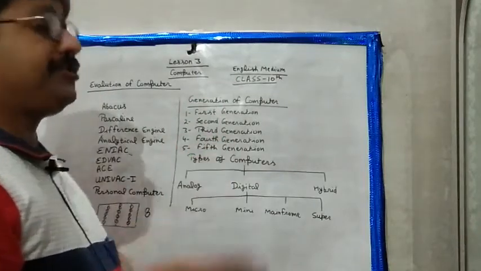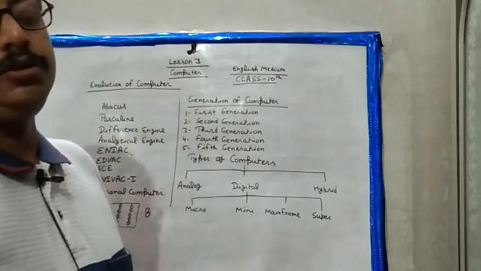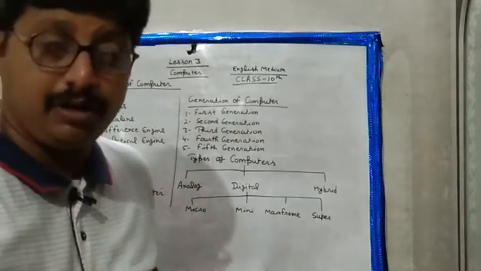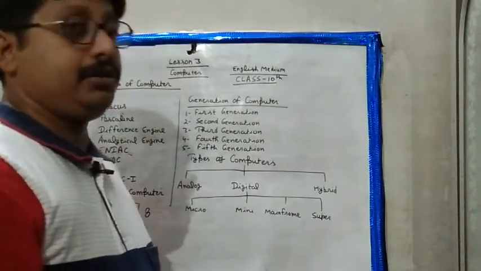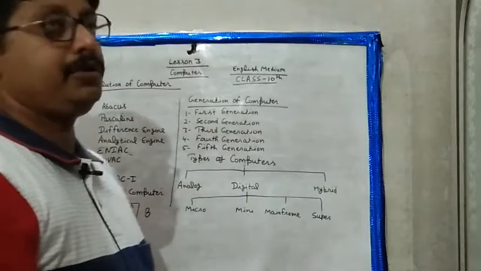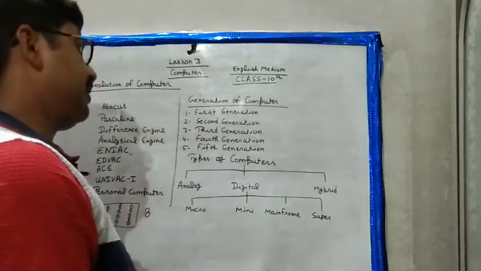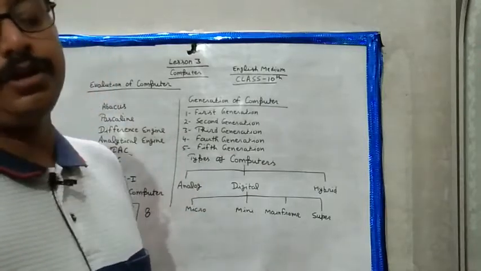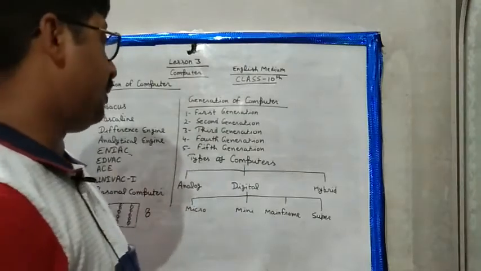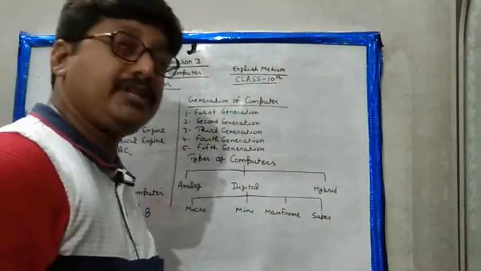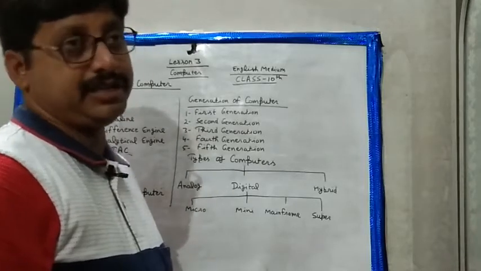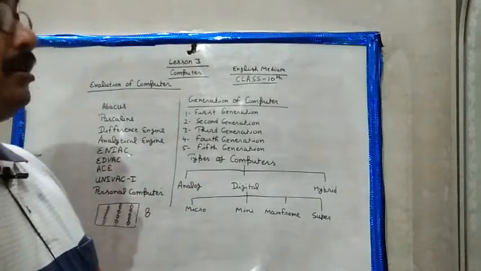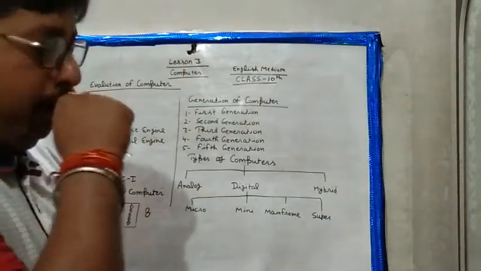Third generation computers used ICs, integrated circuits, and through the IC the computer size became very small, and it could fit on a table. So third generation computers were very exceptional for computer users. Fourth generation computers, what we use nowadays, use the microprocessor and VLSI and ULSI, very large scale integrated circuit and ultra large scale integrated circuit.